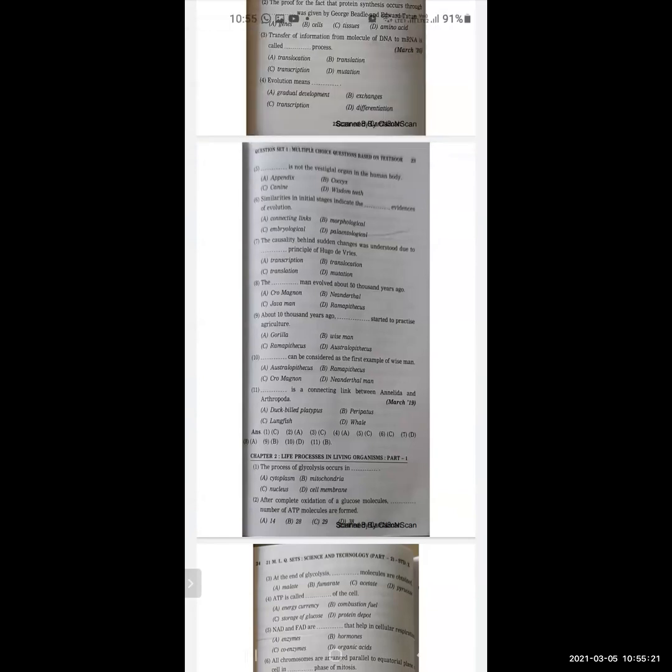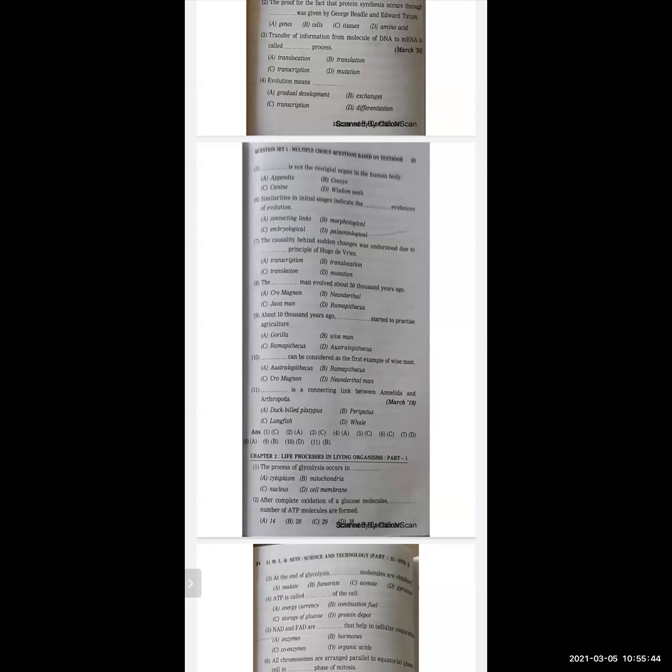Now chapter 2, Life Processes in Living Organisms, part 1. So which questions can most likely be asked? Let's see. The process of glycolysis occurs in dash. Options are cytoplasm, mitochondria, nucleus, cell membrane.